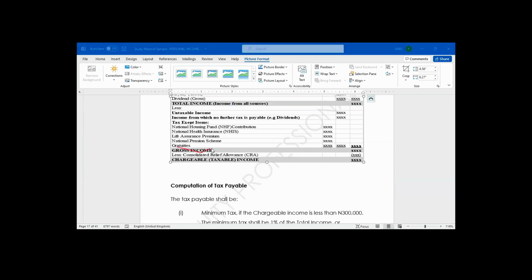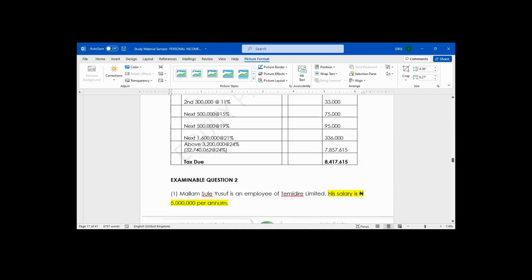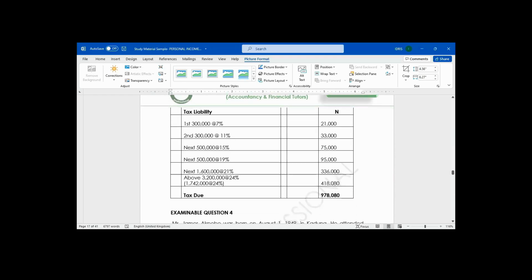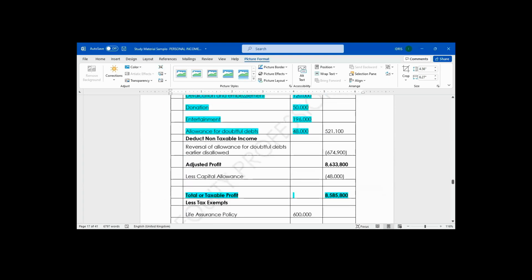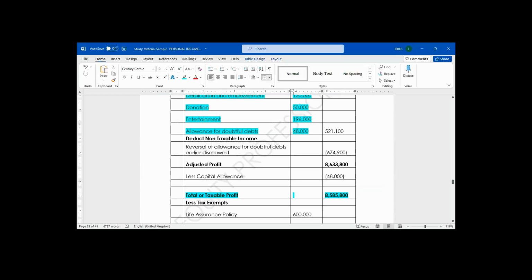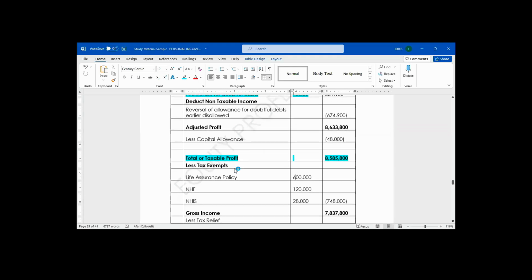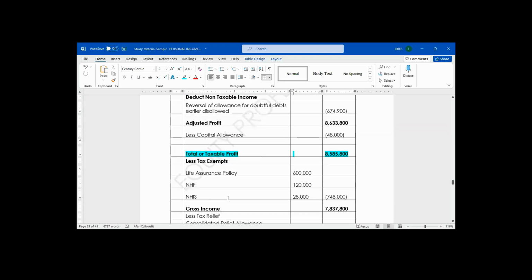You can see gratuity. Look at the tax exempt we have. We need to know them. Please, go back to the question of James Akogbon. We have 3 tax exempts. Life assurance policy. The premium is 600,000. We have NHF, National Housing Fund, 120. We have NHIS. My total tax exempt is 748.